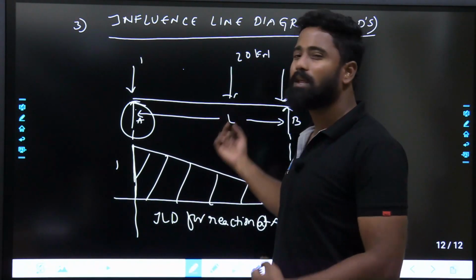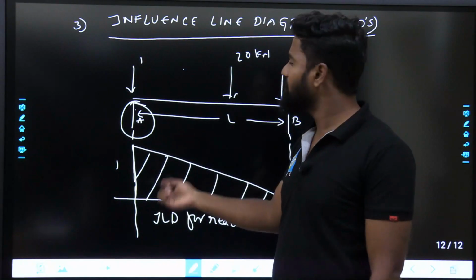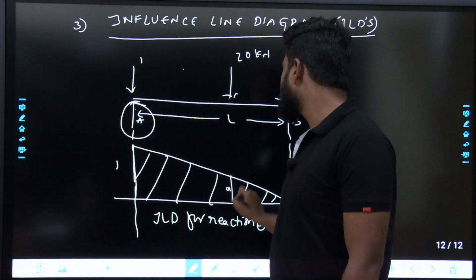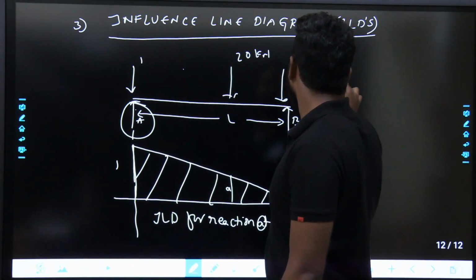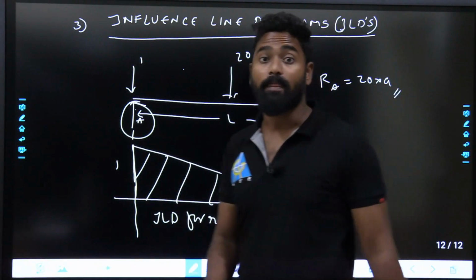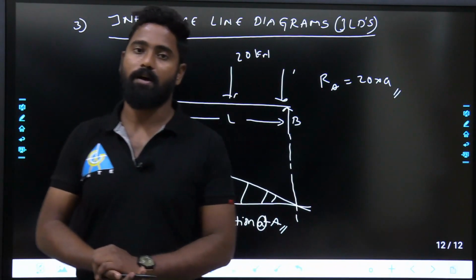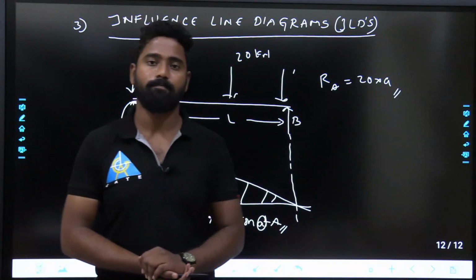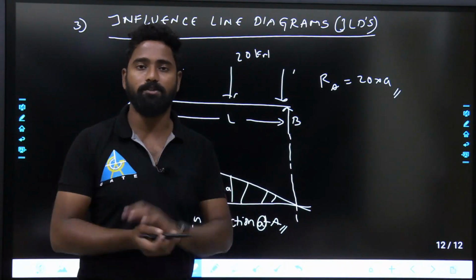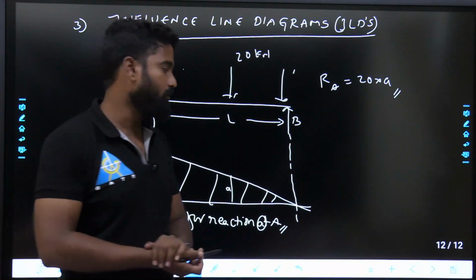You can do many equations to solve this, or simply, if you know the ILD, 20 multiplied with this one. If I say this is A, reaction at A would be equal to 20 into A. Simple. That is the best usage of ILDs. If you know ILDs, you can easily solve, you can even design a bridge. That is the benefit of it.